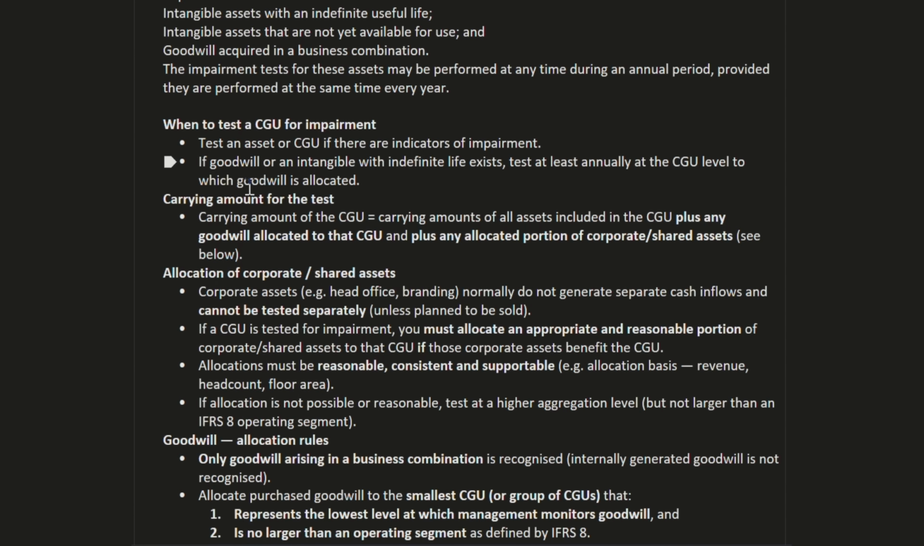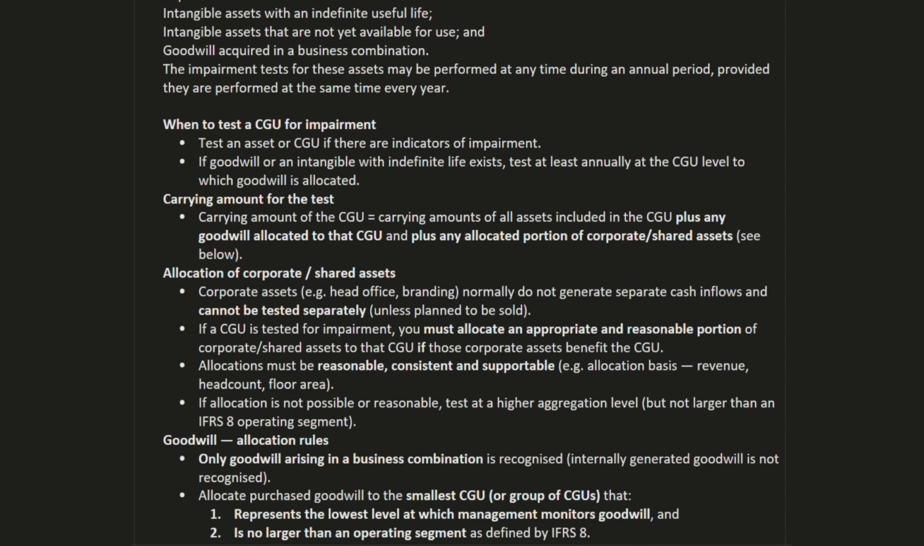amount. Carrying amount of the test: the carrying amount of the CGU equals the carrying amount of all assets included in the CGU, plus any goodwill allocated to that CGU, plus any allocated portion of corporate shared assets. As we know, corporate shared assets are distributed among all the CGUs because corporate cannot generate cash. So a non-cash generating unit cannot recognize the impairment.